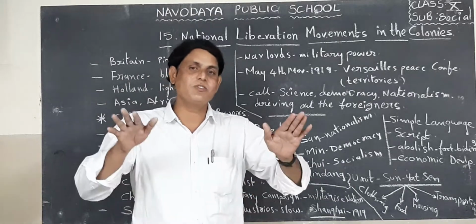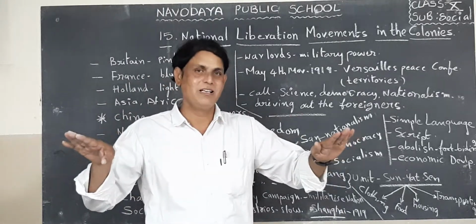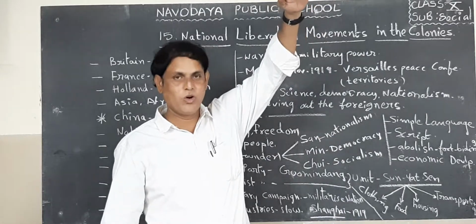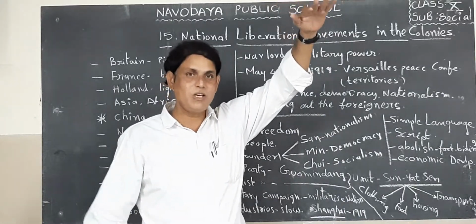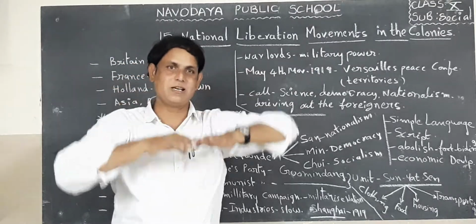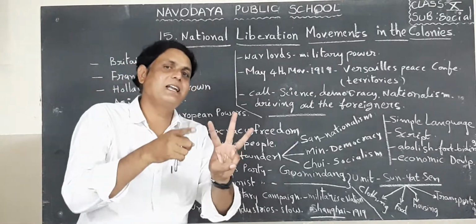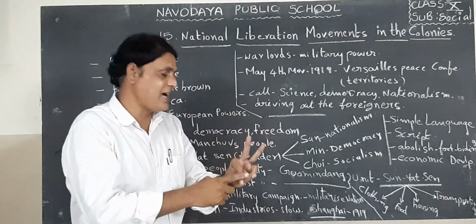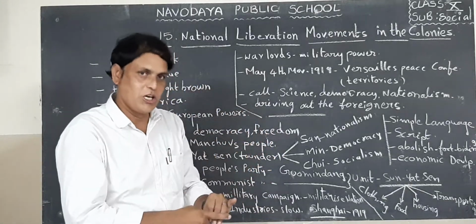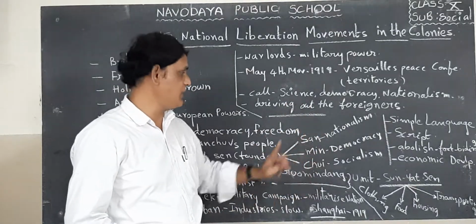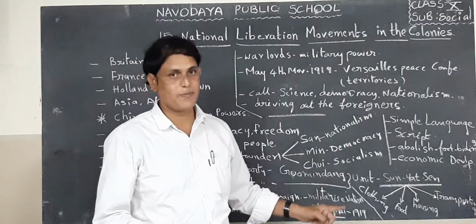Next, Chui means socialism. Socialism means in the society all are equal. There is no high rich or low poor. They wanted equality for all people. That is called socialism. So here Sun Yat-sen introduced three principles: San, Min, Chui. San means nationalism, Min means democracy, Chui means socialism.